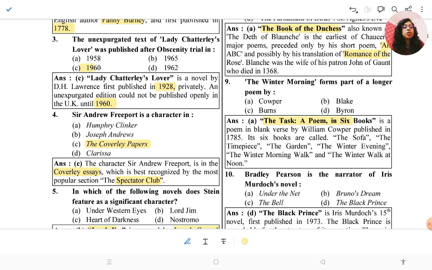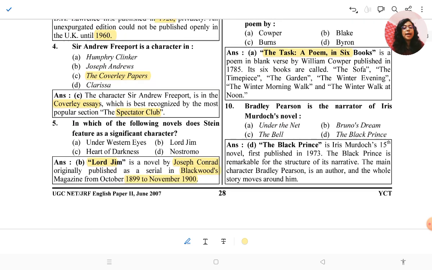Its six books are called The Sofa, Time and the Place, The Garden, The Winter Evening, The Winter Morning Walk, and The Winter Walk at Noon. So sometimes these kinds of works which are not famous are also asked by UGC NET. So The Winter Morning forms part of a longer poem written by William Cowper.